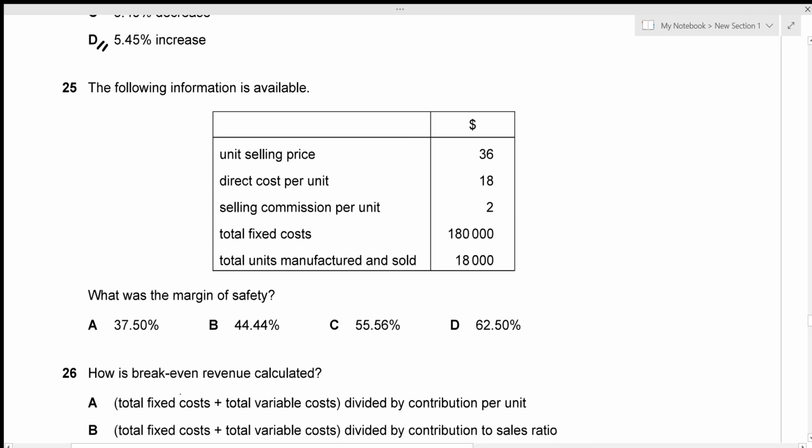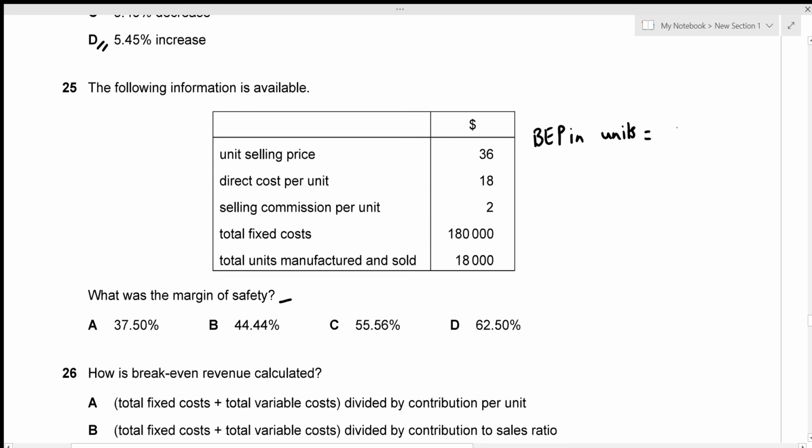Now question number 25, we're given unit selling price, direct cost, selling commission, and total fixed cost along with total units manufactured and sold, and we are to find the margin of safety. All right, in order to find the margin of safety, we first need to find the BEP. So I'm just going to figure the BEP in units.